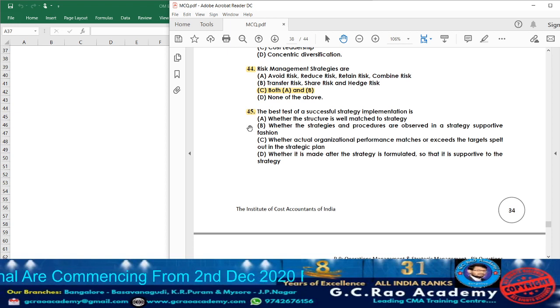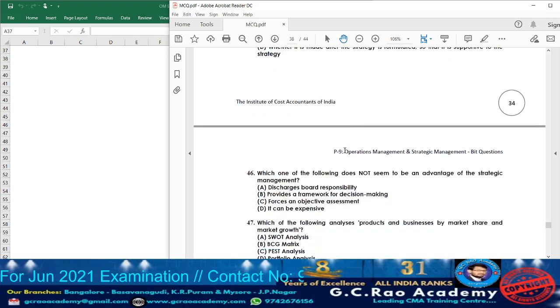So accordingly, what will be the answer here? Answer will be option C. So when actual organization performance is going to match or exceed the target spelled out in the strategic plan, then we can tell that strategy implementation is successful.